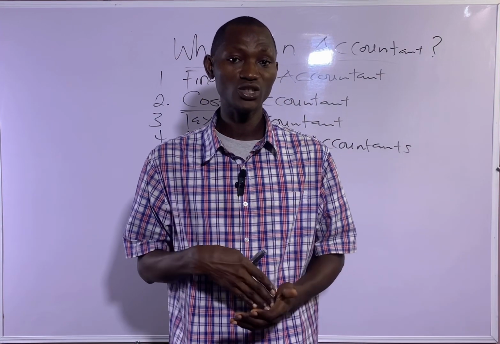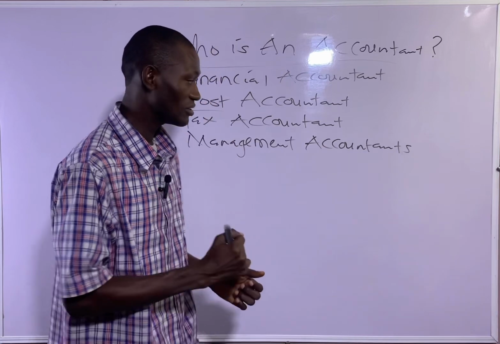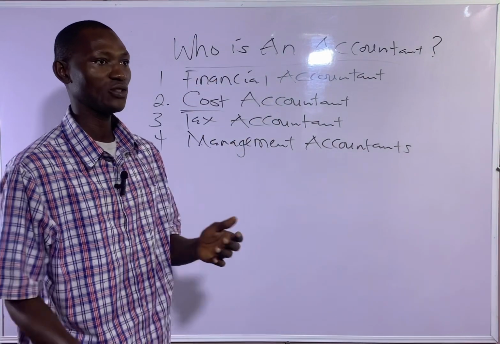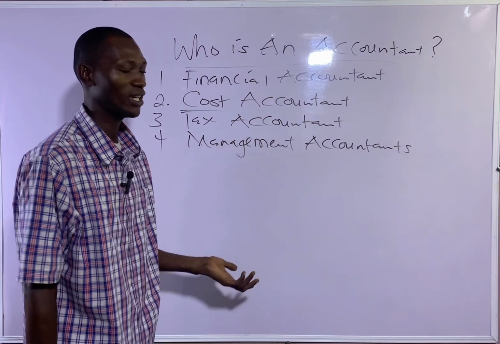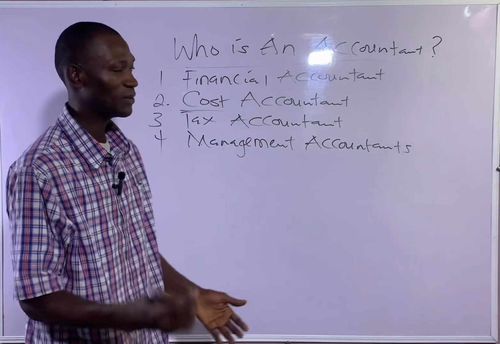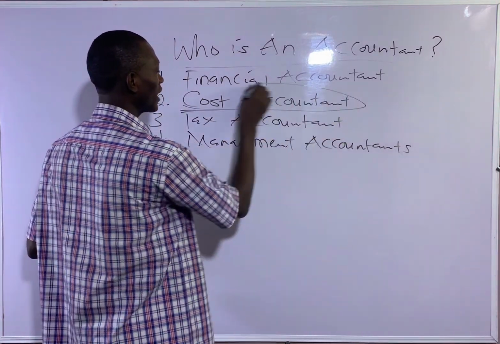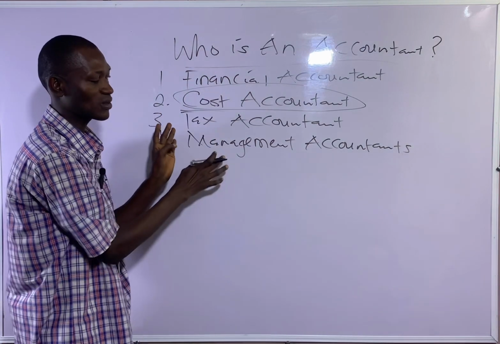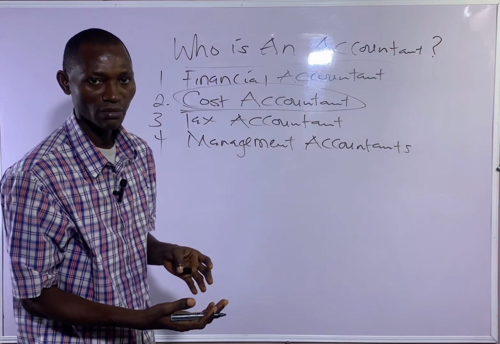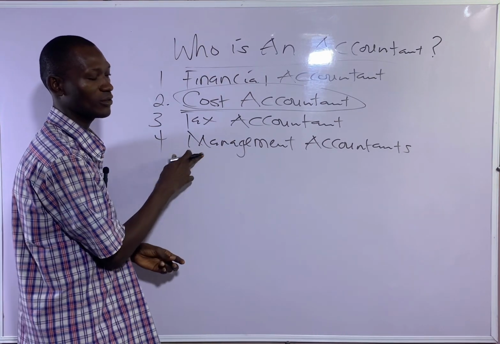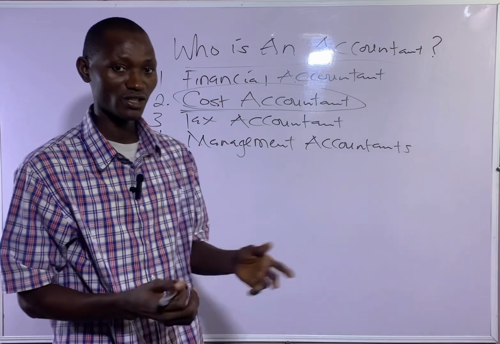They make concrete decisions about how the business is going to be in the nearest future, maybe in the next 5, 12, or 20 years. They make decisions especially on the information provided by the cost accountants. The cost accountants provide cost estimates and contract estimates to the management accountant, then the management accountant makes decisions based on that.